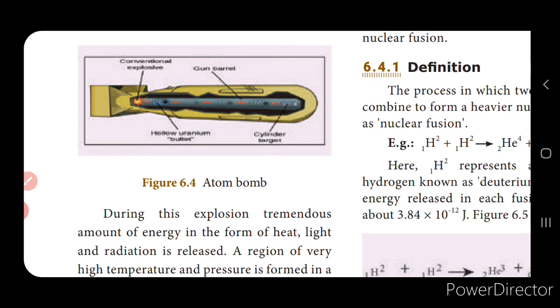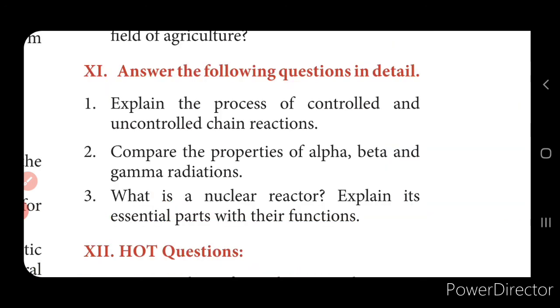Now your homework for today is on page number 89, where you have long answer questions, that is, detailed questions. The first is explain the process of controlled and uncontrolled chain reaction. The next is compare the properties of alpha, beta and gamma radiations. Copy these two questions and the answers; for the answers you can refer to the PDF. I'll upload the PDF. So copy these two questions and answers in the classwork and submit your classwork on Friday.